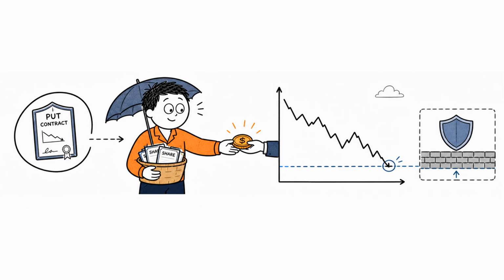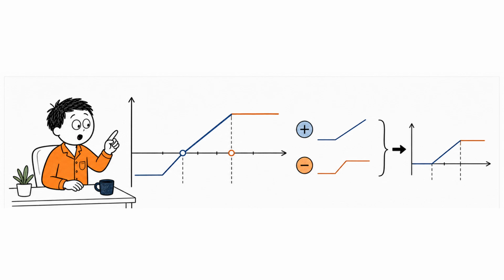Options are also described as being in the money, at the money, or out of the money. A call option is in the money when the stock price is above its strike price. A put option is in the money when the stock price is below its strike price. An option is near the money when its strike price is close to the current market price. An out-of-the-money option has no intrinsic value.